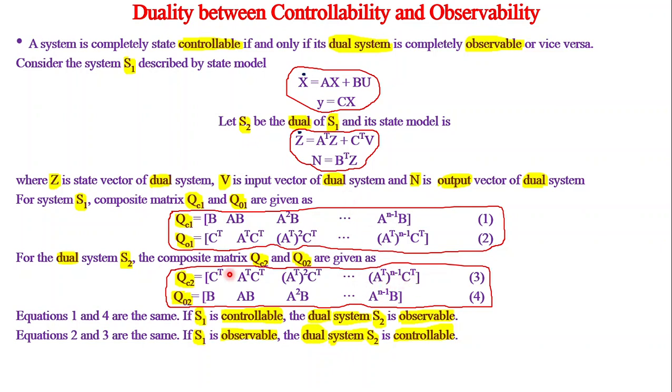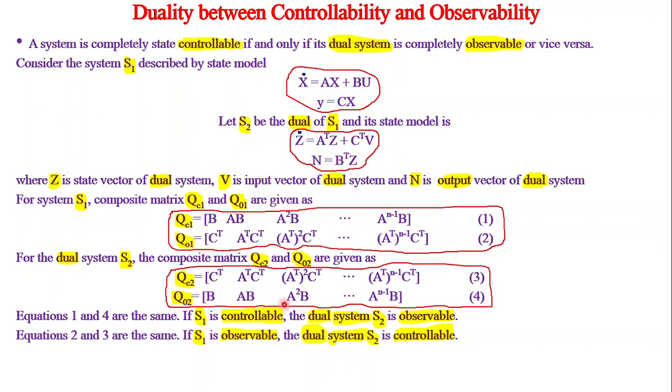Similarly, observability. Observability means, in the original system, C^T. So here C is B^T. Therefore, this is C. Transpose of a transpose is the original matrix. Therefore, B. Similarly, A^T into C^T. Right. So what is A^T actually? This is a transpose. Therefore, we have to find the transpose of this. Transpose of A^T is what? A. Then I should check C^T. Original system C^T means original C^T. That means here in the dual system B^T transpose, which is B.